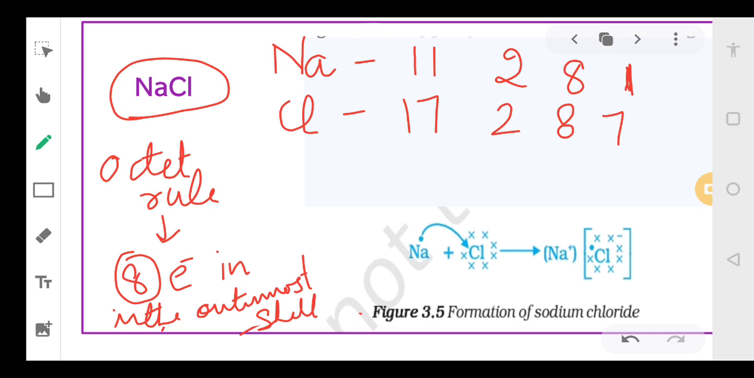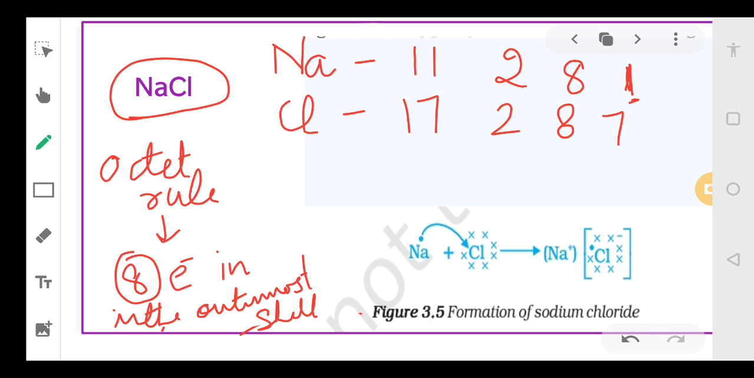So now just look at the sodium. How many electrons it has? It has only 1. And how many it needs to complete octet rule? It needs 7 electrons. And just look at chlorine. Chlorine already has 7. How many it needs? It needs only 1 electron. Okay. So sodium has only one electron, chlorine has 7 electrons, and it only requires 1.